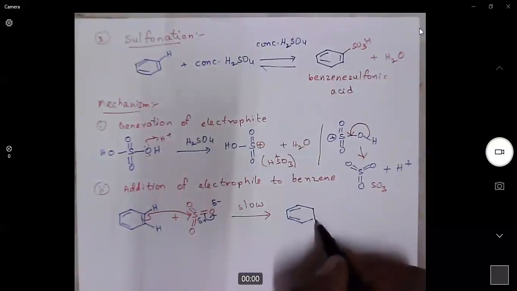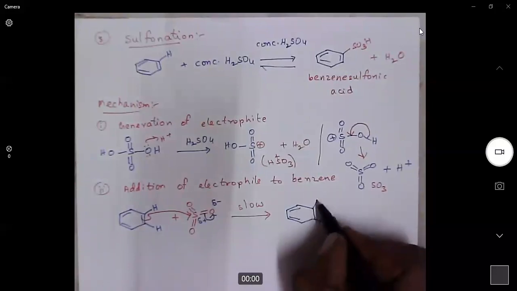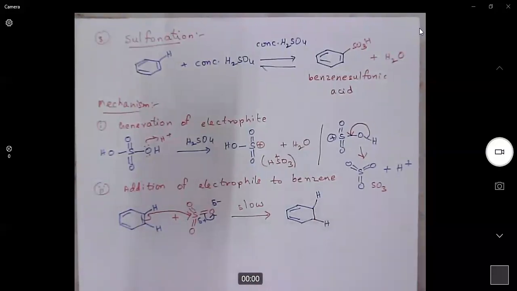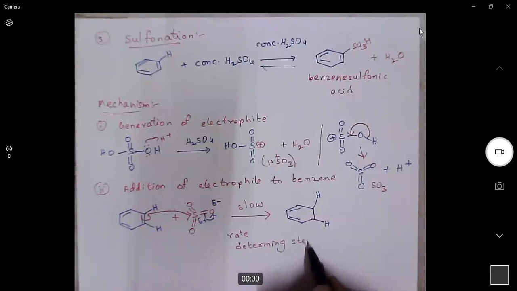There are several steps in the mechanism, but addition of electrophile is the slow step. The slow step in any mechanism or in any reaction is called the rate determining step. So the overall percentage of the product will depend on this rate determining step.